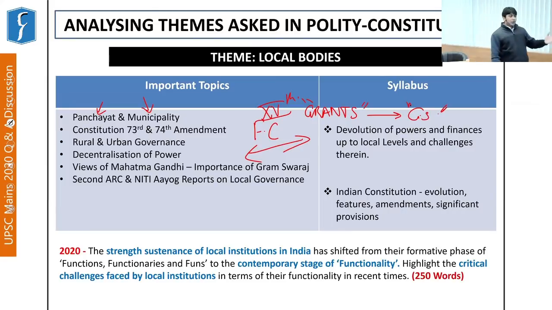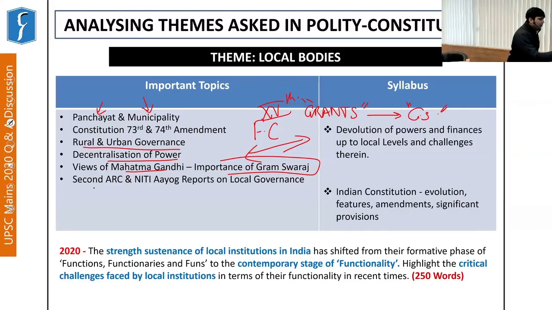Here, obviously, the 73rd and 74th Constitutional Amendments become a key aspect to understand and study. Also, rural and urban governance and decentralization of power, because this is the whole idea on which the 73rd and 74th Amendments were first of all taken up. Views of Mahatma Gandhi become very important when you study local bodies, because he gave a lot of importance to the idea of Gram Swaraj. And these aspects of local bodies might also help you in your essay writing practice. So these points must be gone through.